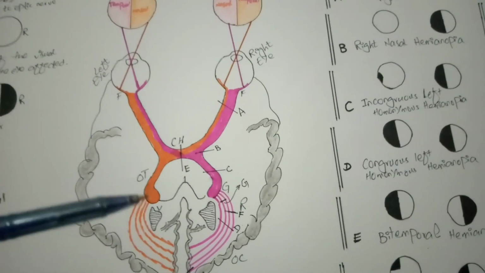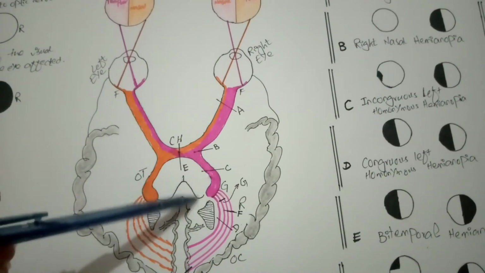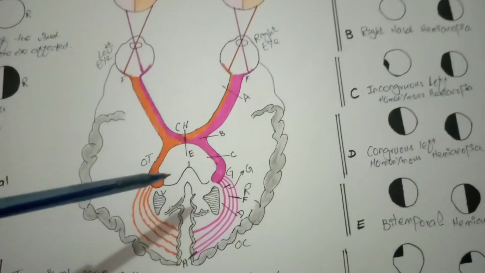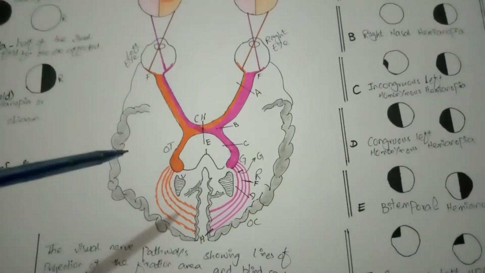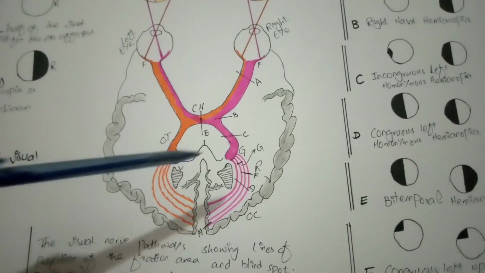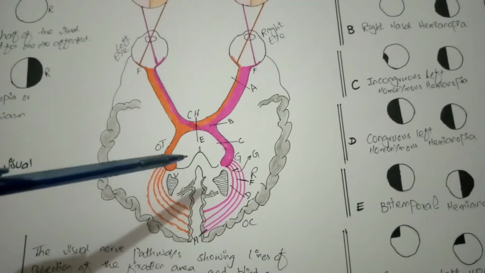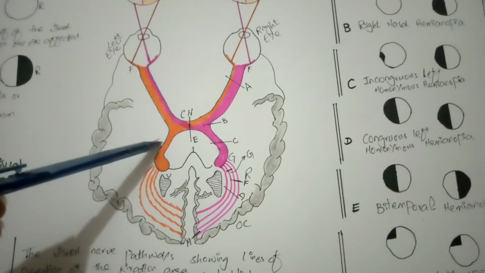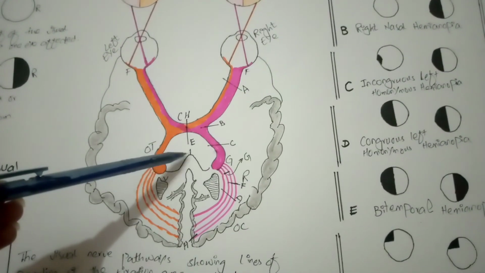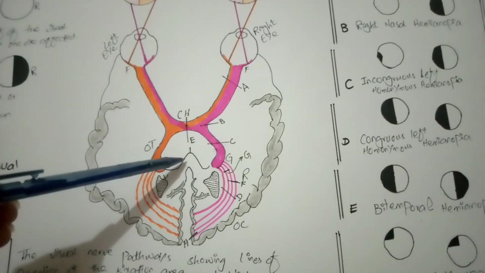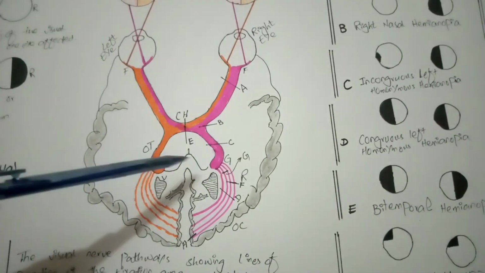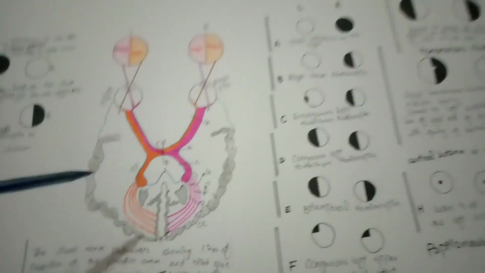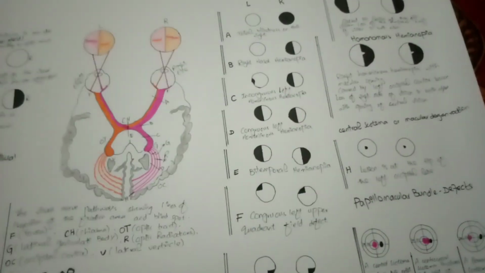We do not discuss the superior colliculus and these midbrain nerves because we only discuss the visual pathway lesions, so that is not included in the visual pathway. They are responsible for reflexes of the eye, and the Edinger-Westphal nucleus just constricts the pupil, so we do not discuss it. That is the visual pathway and visual field defects.